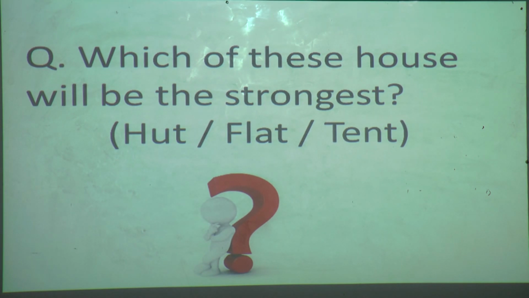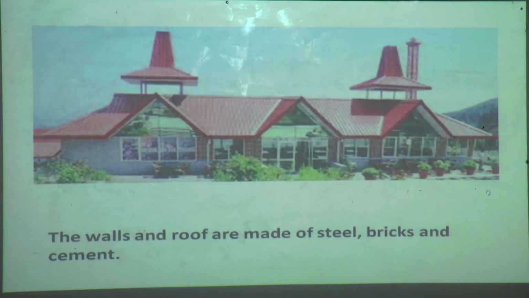Tent is also a temporary house and hut is not a temporary house, but it is not very strong, so it can't face a storm, heavy rain can destroy the hut. So that's why hut is also not the strongest house. So flat is the strongest house. Now we will move to the next point.